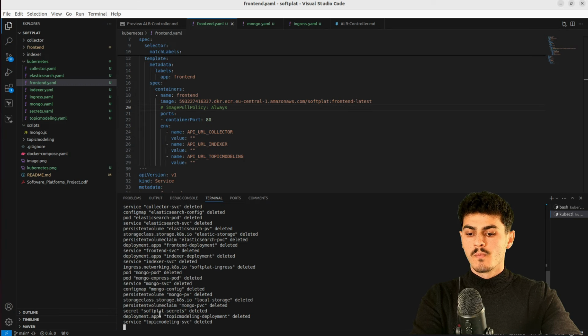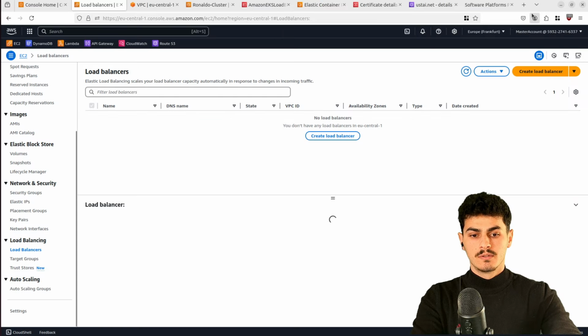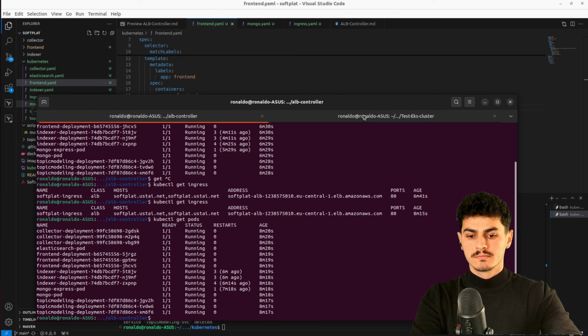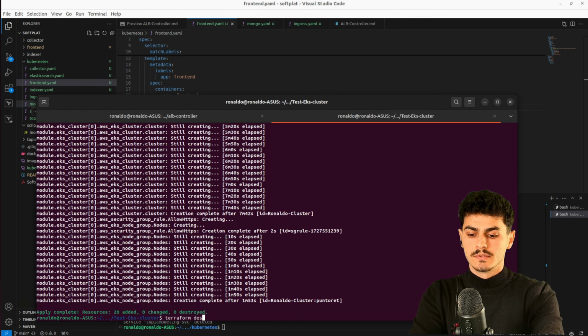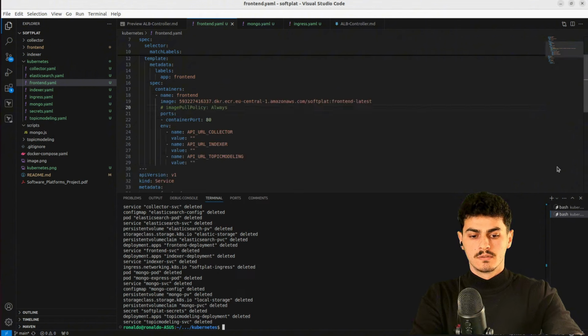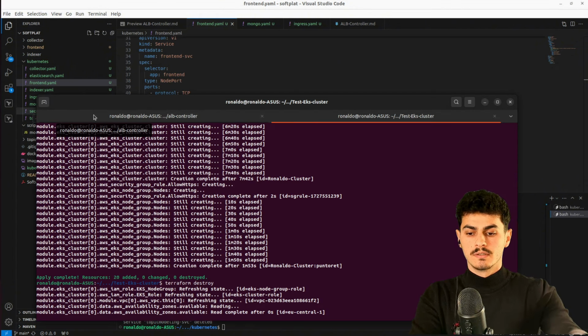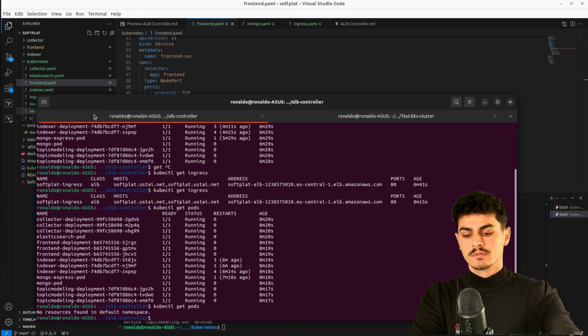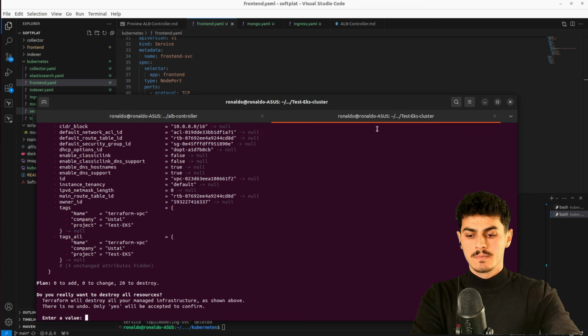And wait some seconds. And after this gets deleted, you're going to need to delete some of the roles and also the identity provider that we created for OIDC, and then Terraform destroy, and everything is cleaned up. So we can continue with our Terraform destroy. In here, Terraform destroy. Okay, so those are deleted. Get pods. No pods are in the default namespace, and we can continue with destruction.